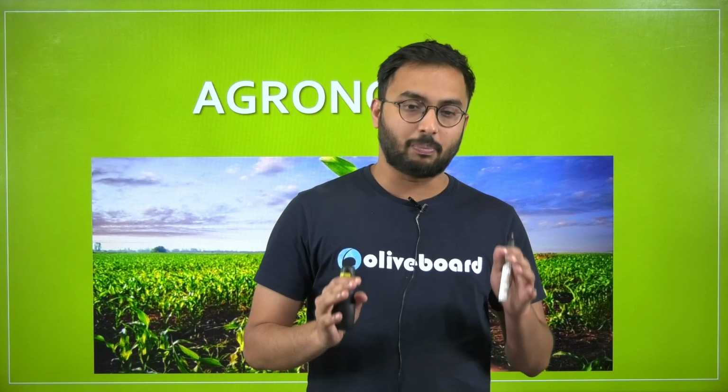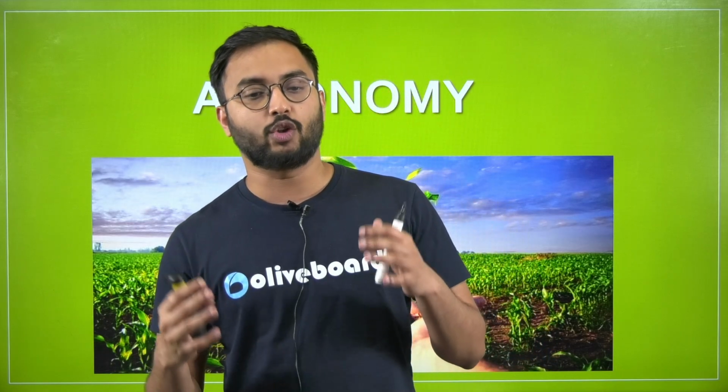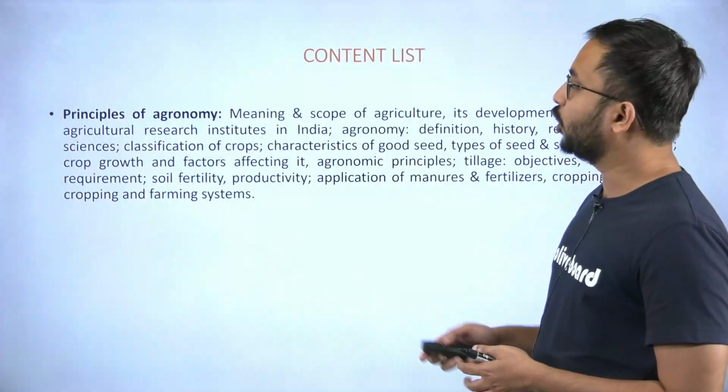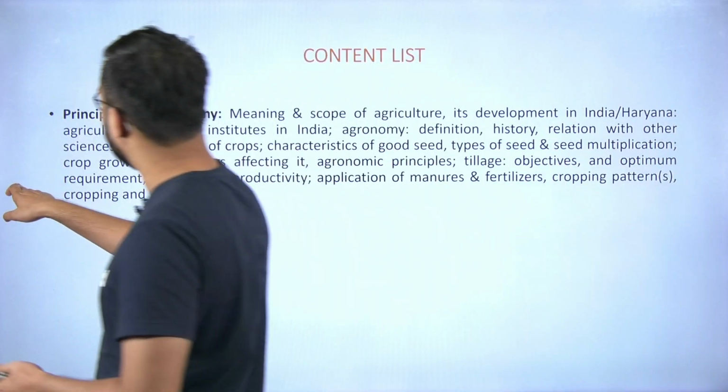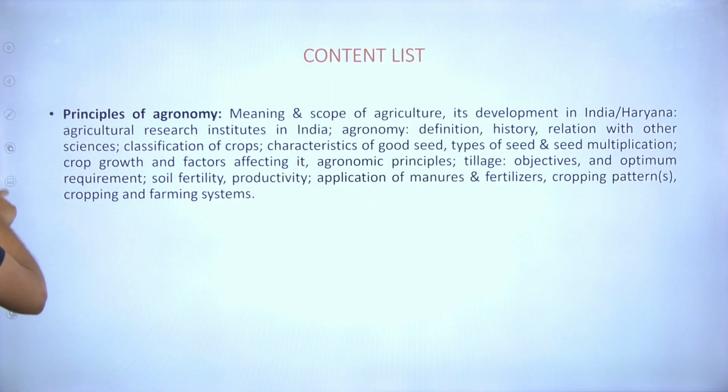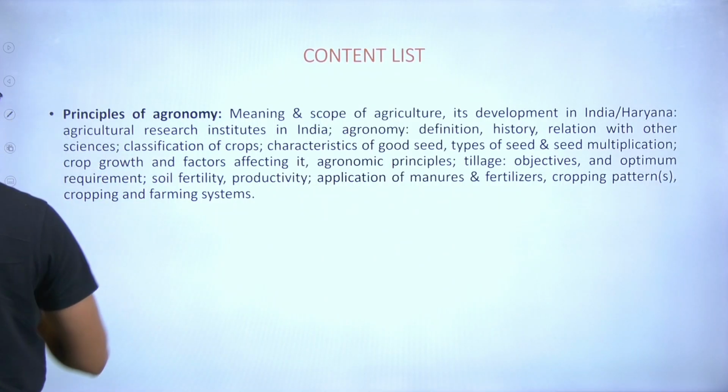So today we will basically see a brief of what agronomy is all about, and let's try to understand it. Overall, let me give you a brief of the content list which we are going to discuss today.